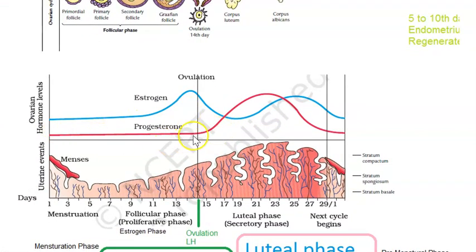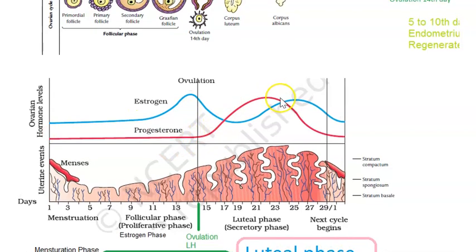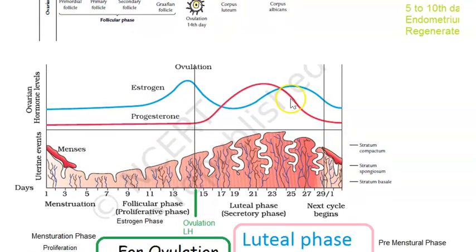See how the progesterone level is increasing after the ovulation and then it is decreasing after a few days, and because after the withdrawal of progesterone there is bleeding. Okay, so this is the whole thing. Now where is the ovulation? Ovulation here is on the 14th day, they have shown.